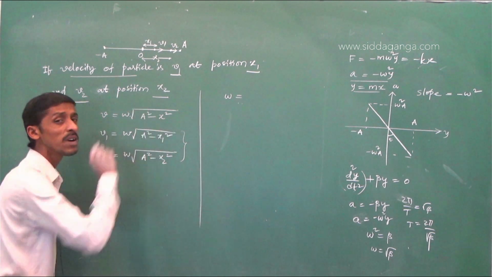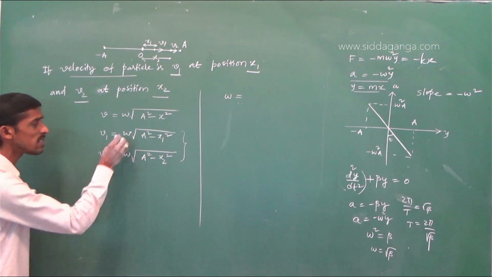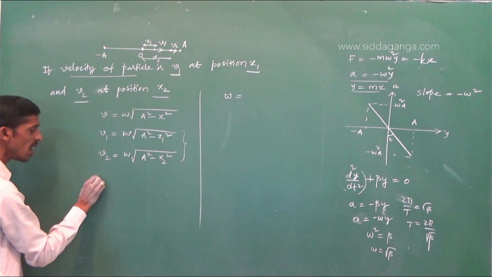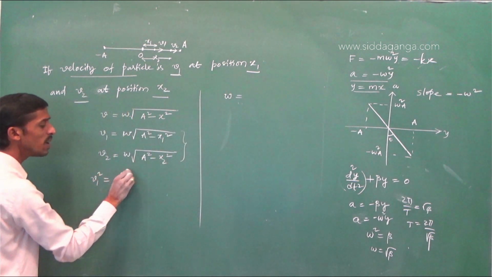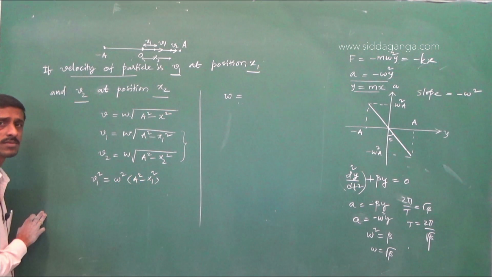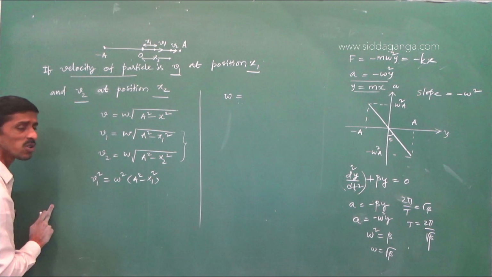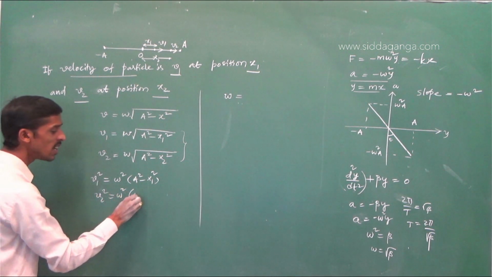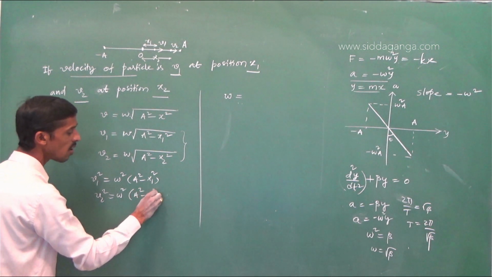Omega ನ eliminate ಮಾಡಬೇಕು. Omega eliminate ಆಗ್ಬಿಟ್ರೆ ಕಷ್ಟ. Omega eliminate ಆಗಬಾರ್ದು. So that is why v1 square is equal to omega square into a square minus x1 square. Simply I am squaring on both sides. v2 square is equal to omega square into a square minus x2 square.